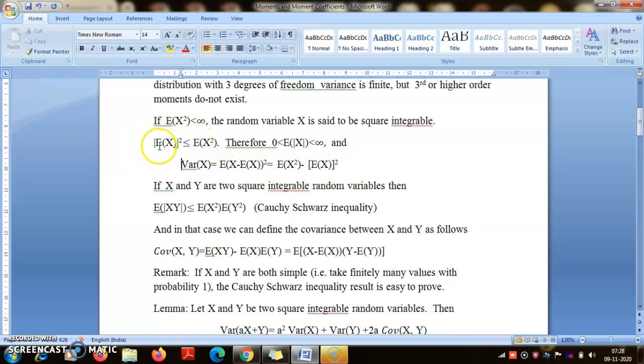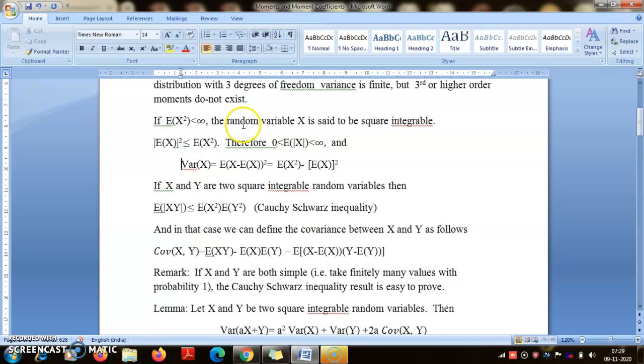Rather, we have to prove this inequality first and then define variance. Why? Because you are only told that E[X^2] is finite. So how do you know that expectation of X is then finite? Because unless expectation of X is finite, X minus expectation of X makes no sense, right? So this we prove first, and then we can go for the definition of variance.